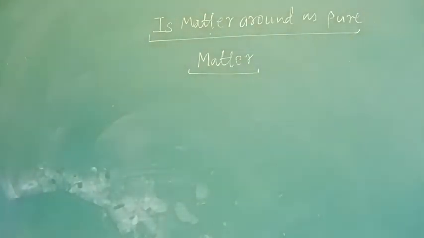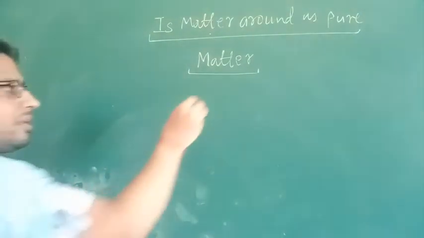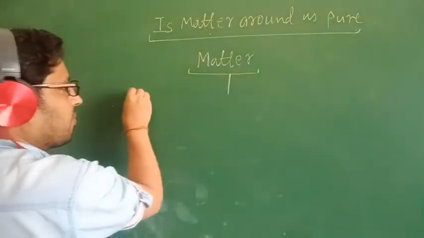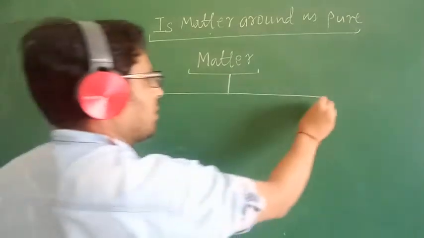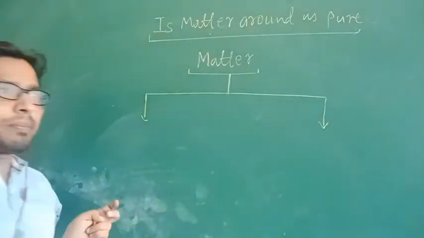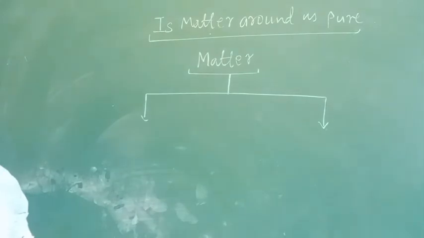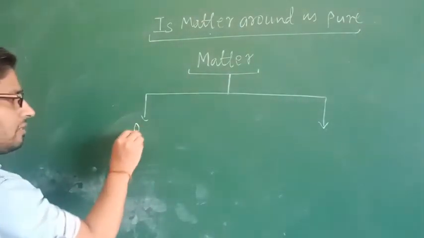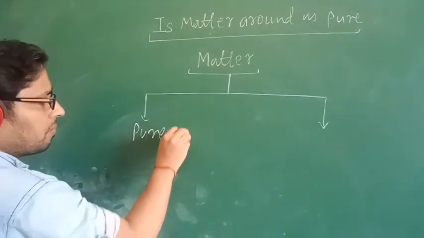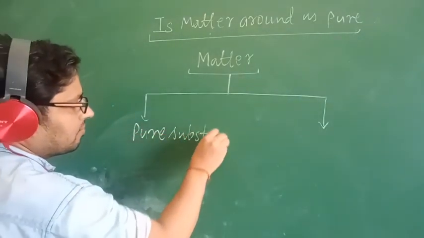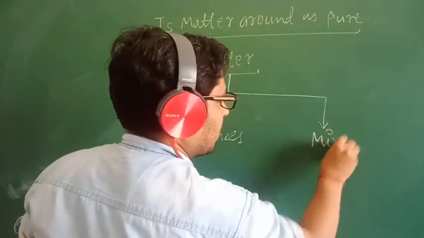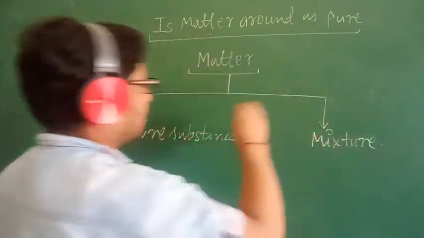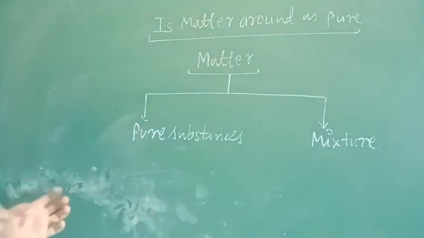Simply, matter is classified in two ways. What are the two ways of classification of matter? One is pure substances and the other is mixtures, or you can say impure substances. These are the classifications into which we can divide matter.